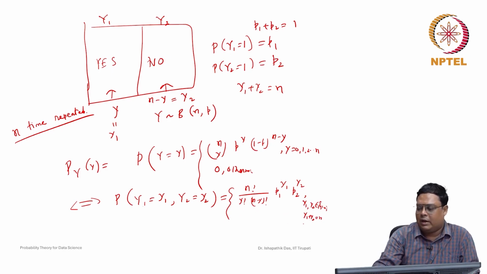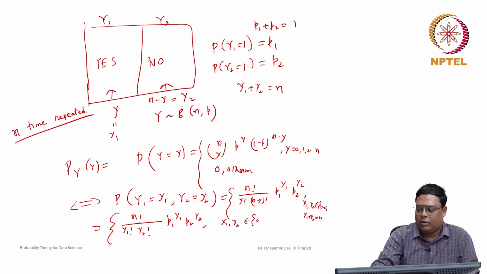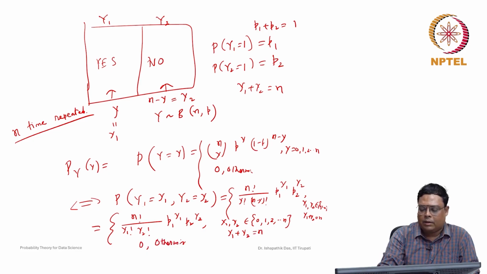Now here we want to make it more clear. Suppose this is n factorial over y factorial, meaning y1 factorial, and n minus y meaning y2 factorial, and then p1 to the power y1 and p2 to the power y2. y1 and y2 can take the value 0, 1, 2 up to n, satisfying y1 plus y2 is equal to n, and it is equal to 0 otherwise.